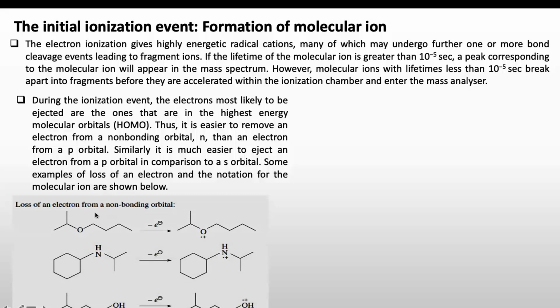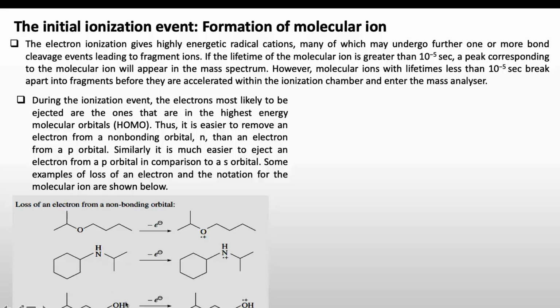In this case, it has an oxygen, so this is an oxygen-containing saturated molecule. Here the n orbital, the non-bonding orbital, is the HOMO. So when you bombard this molecule with electrons, electrons from the non-bonding orbitals will move out first, and you will get this radical cation. In the case of this nitrogen-containing molecule, it will be the same. Nitrogen has electrons in a non-bonding orbital, so when we bombard this molecule with electrons, electrons from the non-bonding orbitals will come out and finally we will get this molecular ion, that is, a radical cation.